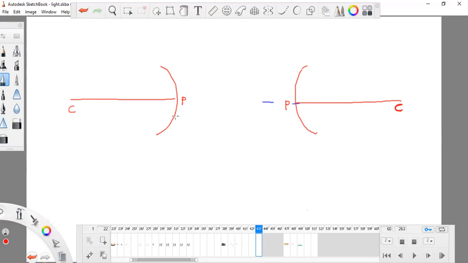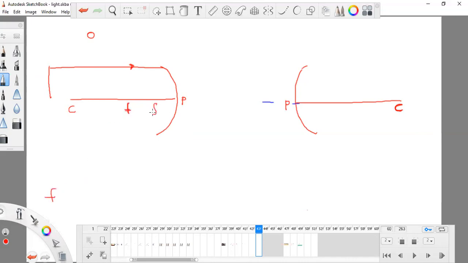So any light ray which is coming from any object, and this is the source of light and this is our object, these are the light rays and reflected light rays. If any light ray is parallel to PC, this is the principal axis, and we studied that this is F, where all light rays meet.